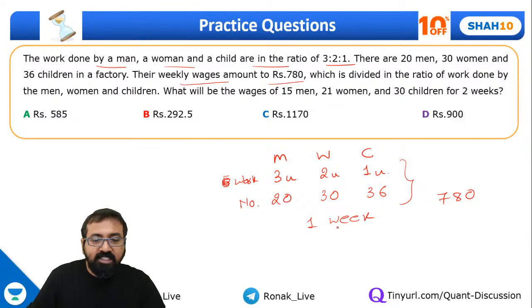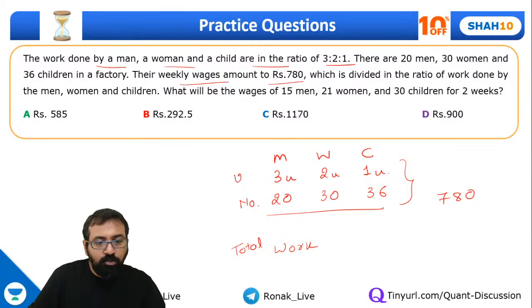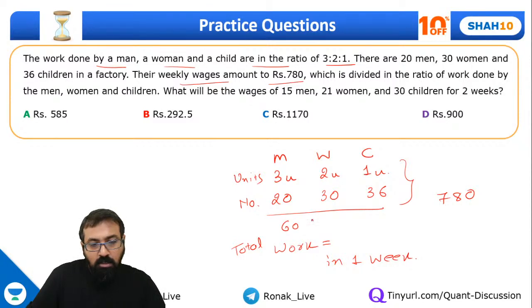Okay, now let's quickly understand how much work they are doing. How many units of work? Total work. So here let me take units. So how much total work are they doing in 1 week? So can I say this is 60 plus this is 60 plus this is 36. So 120 plus 36, 156.